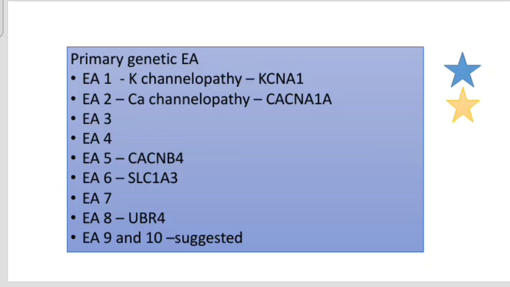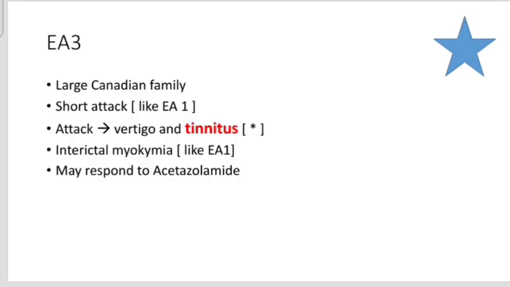Then we are moving to episodic ataxia type 3. I have put the blue star, so you know it's very similar to episodic ataxia type 1. Type 3 was identified in a large Canadian family, with short attacks like EA1. During the attack they get vertigo and tinnitus. Tinnitus is not there in episodic ataxia type 1, so that is different. Other than that, they also have interictal myokymia like episodic ataxia type 1, but this responds to acetazolamide.